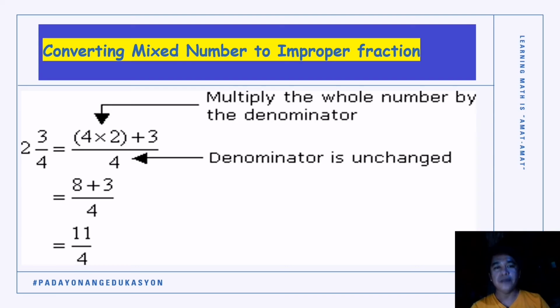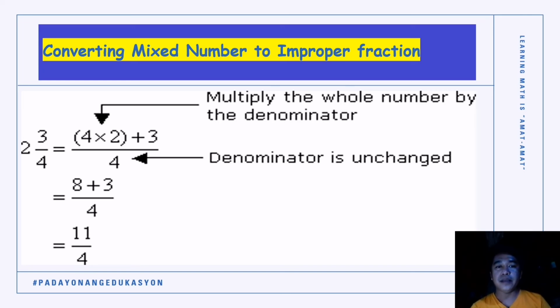We have here a step-by-step way on how to convert mixed number to improper fraction. Our example there is 2 and 3/4. What is the equivalent improper fraction of mixed number 2 and 3/4? So we have steps to follow. What are we going to do? You multiply your whole number with your denominator. Tanawa da sa mga worksheet, may step-by-step dira nga paagi kung paano naton i-convert ang mixed number into improper fraction. So again, we have 2 and 3/4 example naton.